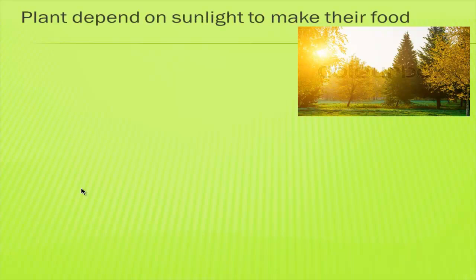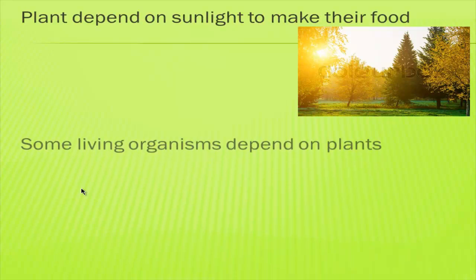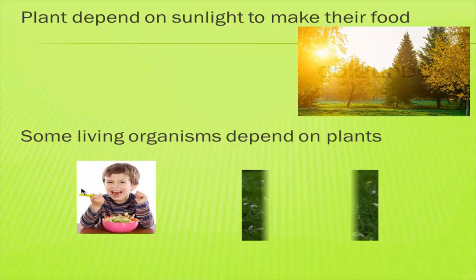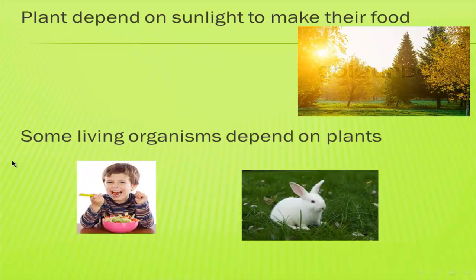Also, some living organisms depend on the plant, like humans and animals. So, the living organisms depend on the plant, which depends on the sun. Okay, now we know that the plant is a living organism, so it needs food to grow and get energy. How does the plant take its food?